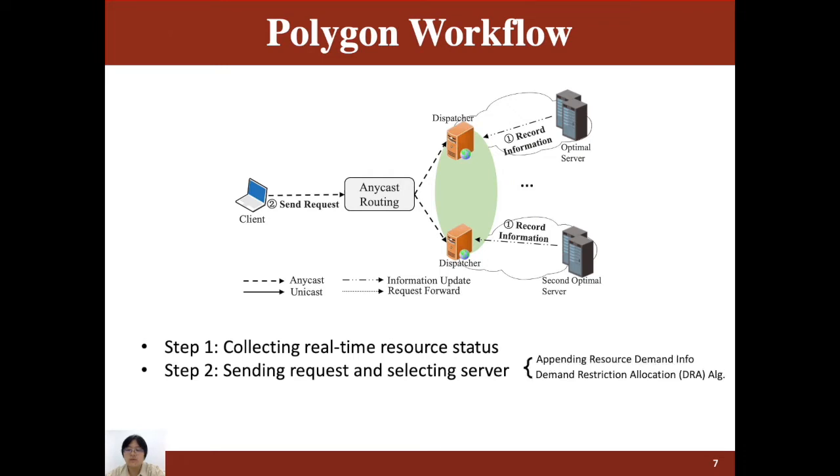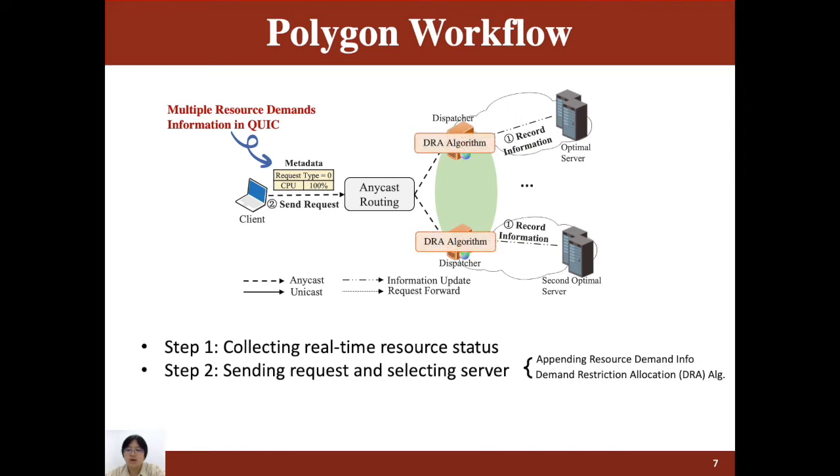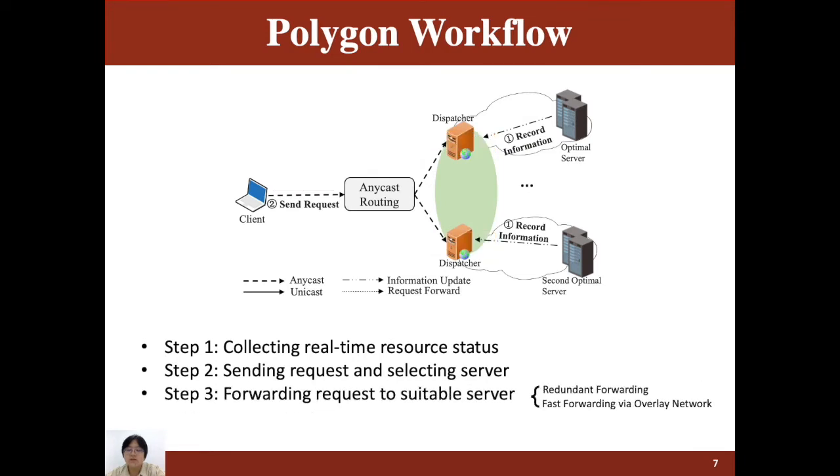There are 2 components. First, the client appends the resource demands by using the metadata in QUIC. Second, Polygon designs a DRA algorithm for assigning suitable CDN servers. Next, step 3, forwarding request to suitable server. To handle the failed responses, Polygon introduces the redundant forwarding mechanism. And since cross-region forwarding is usually costly, furthermore, we built an overlay network to ensure quick forwarding among dispatchers in different regions.